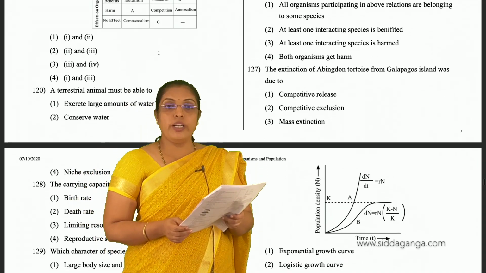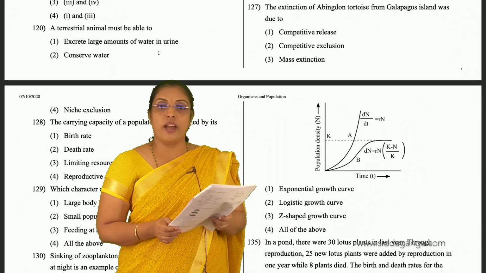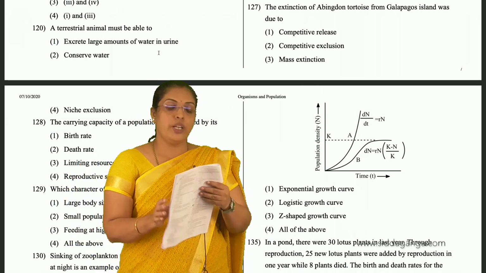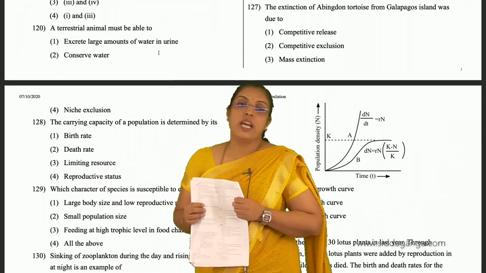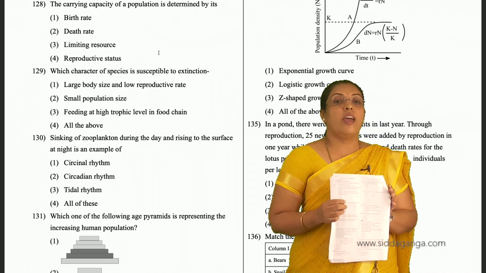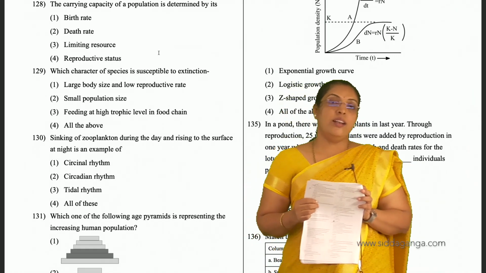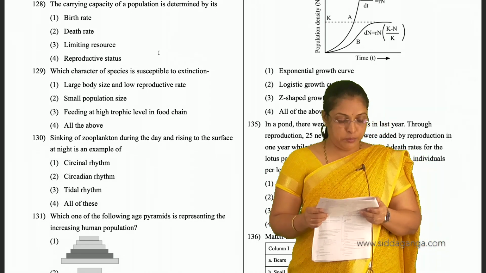127, the extinction of Abingdon tortoise from Galapagos Islands was due to competitive exclusion. 127, second is the answer. And for 128, the carrying capacity of a population is determined by its limiting resource. So 128, third is the answer.